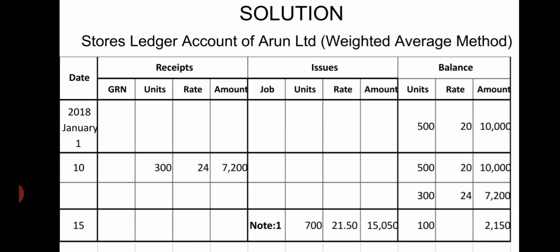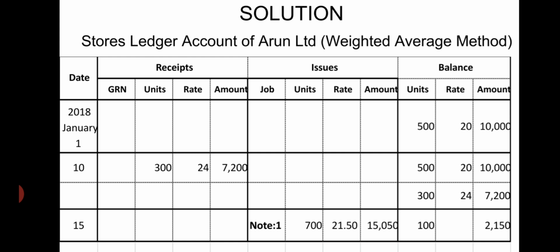January 10, receipts, 300 units at the rate of 24, 7,200. So 500 units, the old balance at the rate of 20, 10,000, and 300 new stock at the rate of 24, 7,200. So 300 into 24, 7,200.